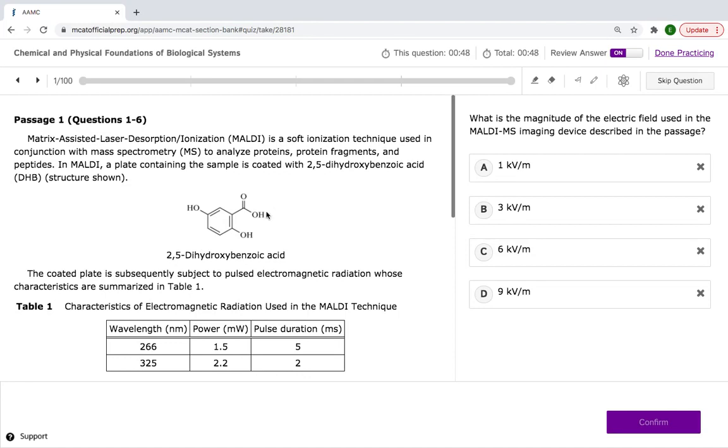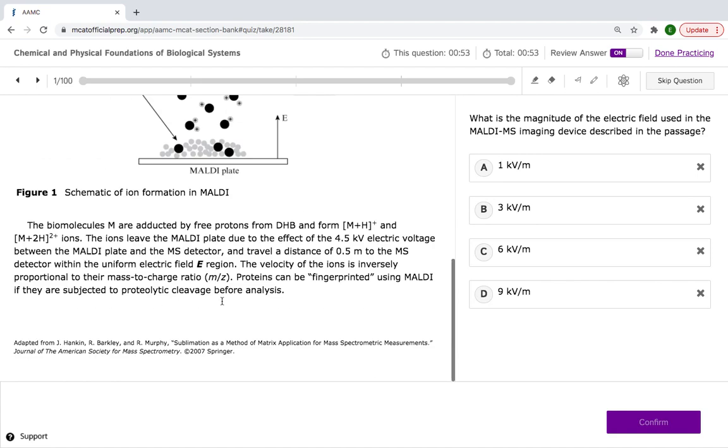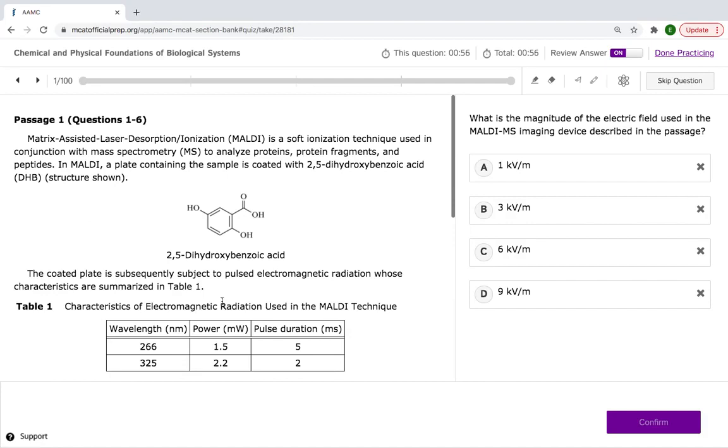The section bank is the most important out of everything because it is the hardest. These passages are known to be hard. On my real MCAT, and a lot of people on Reddit and a lot of my pre-med friends said the same thing, not all of the passages were section bank difficulty. Only like 4 or 5 were, and the rest were like practice test difficulty. But these section banks are very good practice.